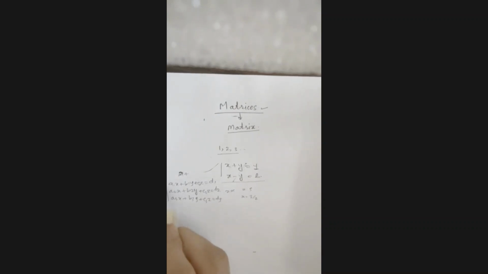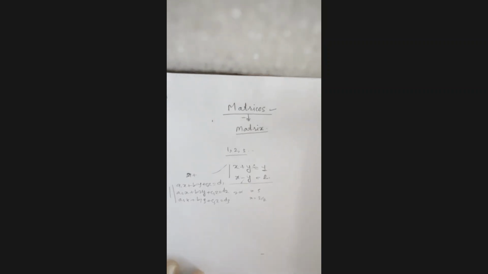So this is a simultaneous equation of three variables. It is also somehow easy to represent it or to solve it. But suppose you have a simultaneous equation of 10 variables.